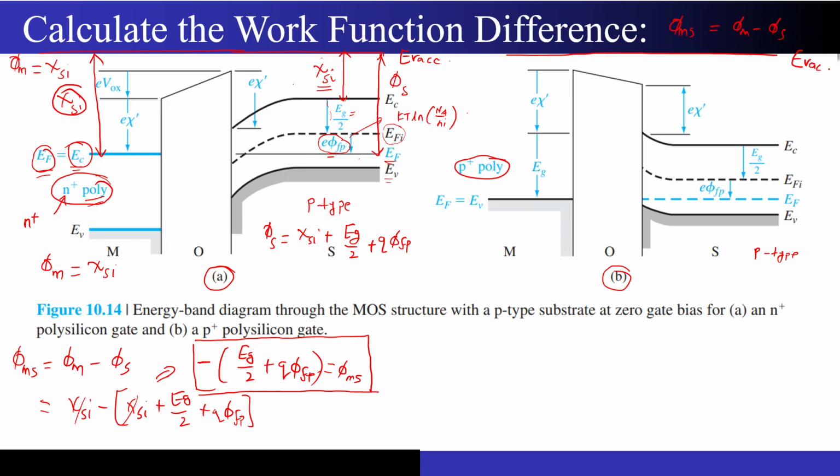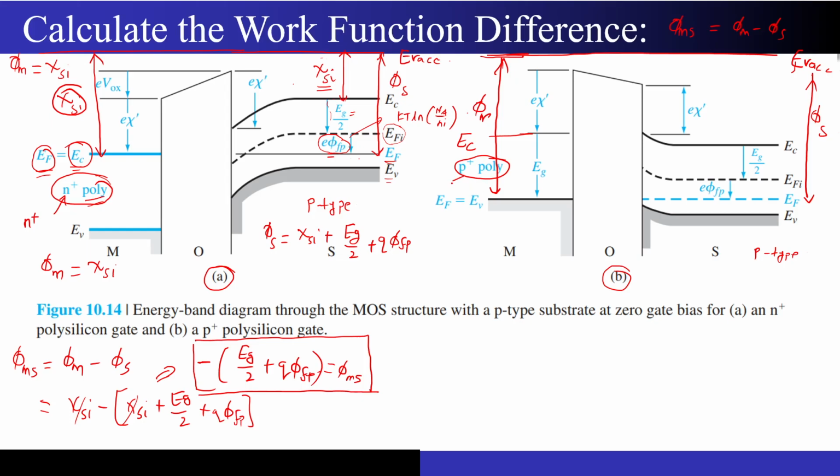This is Evac. Now how can I define the phi m over here? The phi m is nothing but the difference between the vacuum level and the Fermi level. So this will be my phi m in this particular case, right? And for the phi s, this phi s will be denoted like this. I hope it is clear. Now note that what you are seeing over here is actually EC. Now why is this EC?